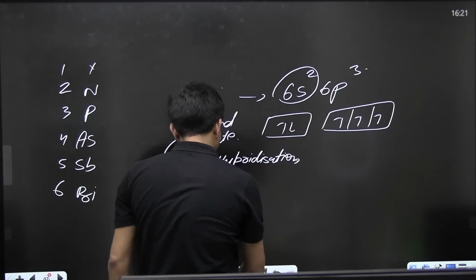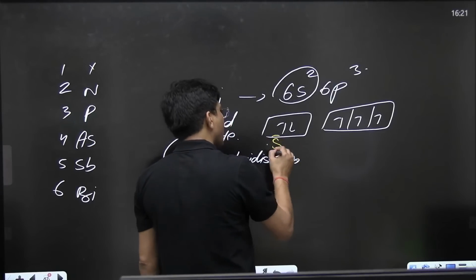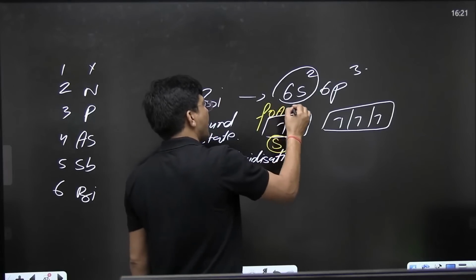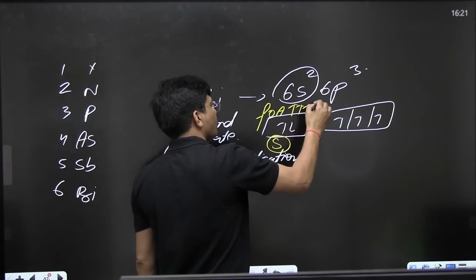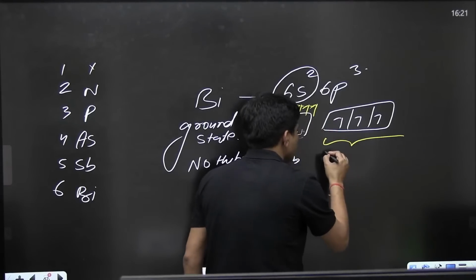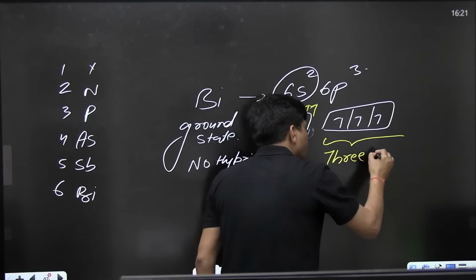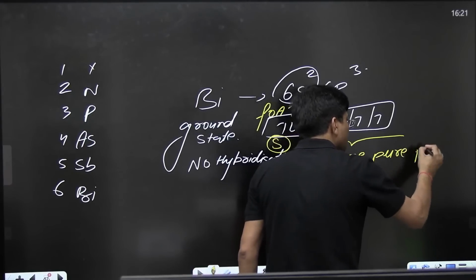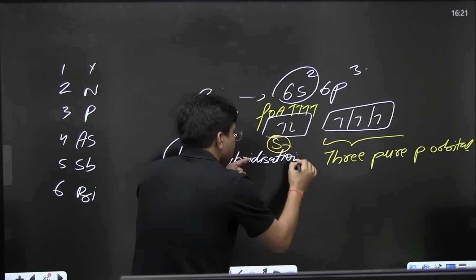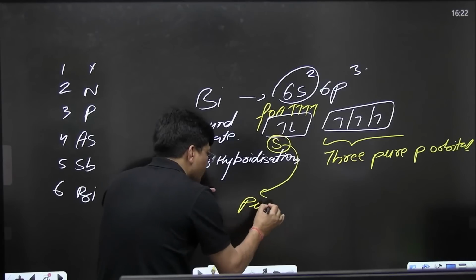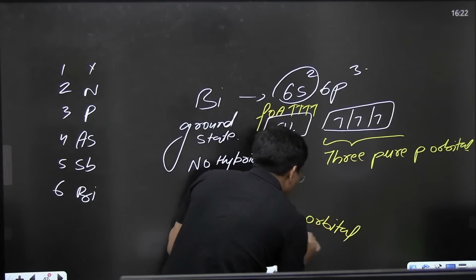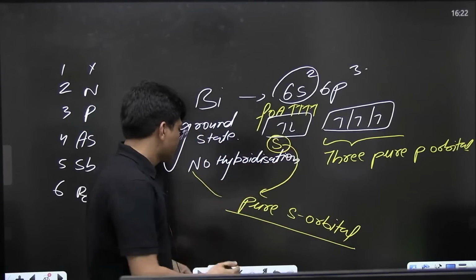The s orbital has said no. I am feeling too much force of attraction by the nucleus. I can't go, I can't mix with you people. So these are three pure p orbitals. Can you see? Can you understand? And this is a pure s orbital. Can you see what I am talking about? This is a pure s orbital and these are pure p orbitals.